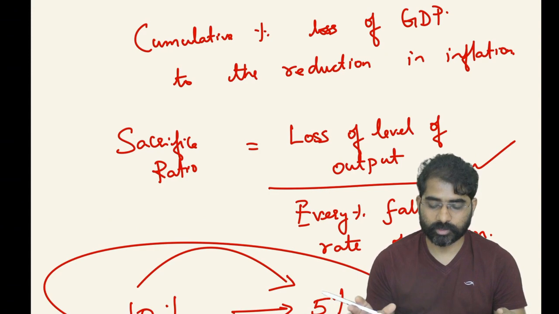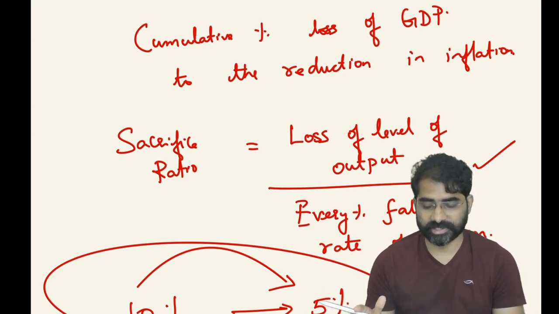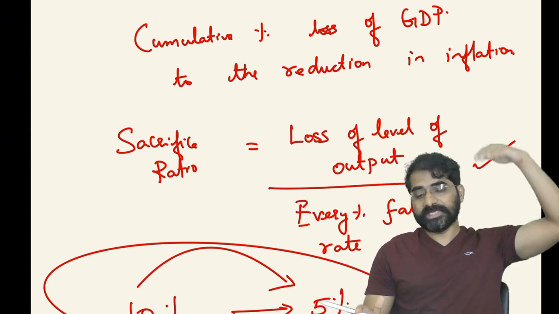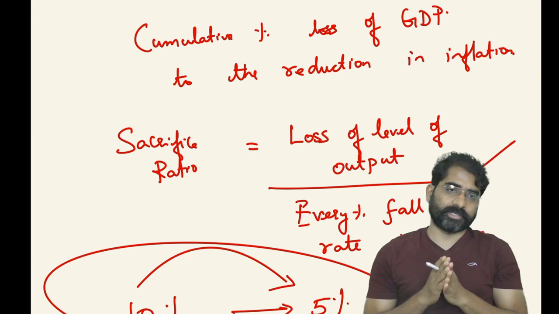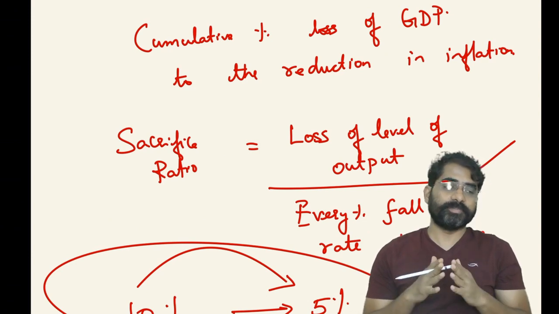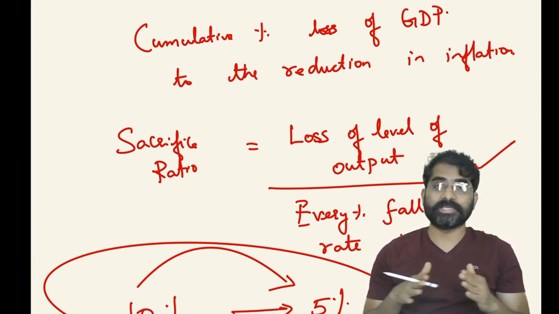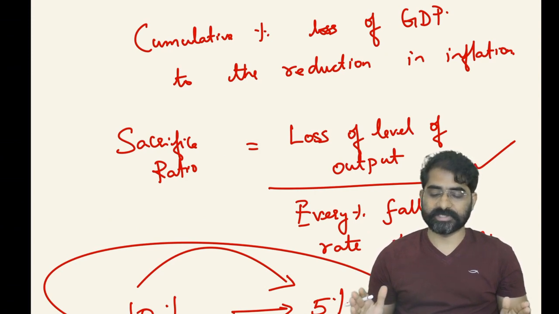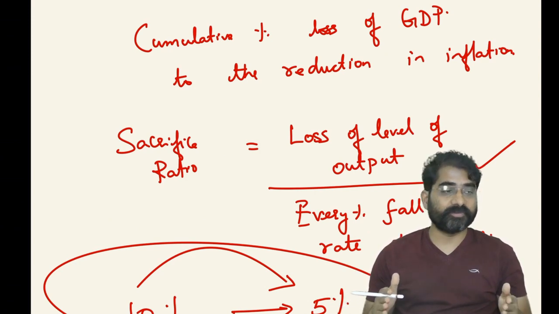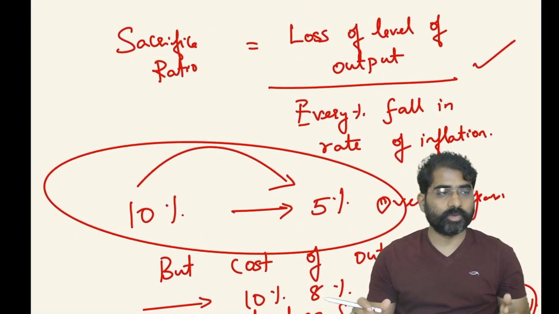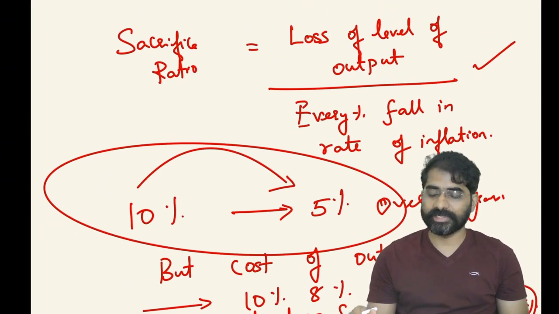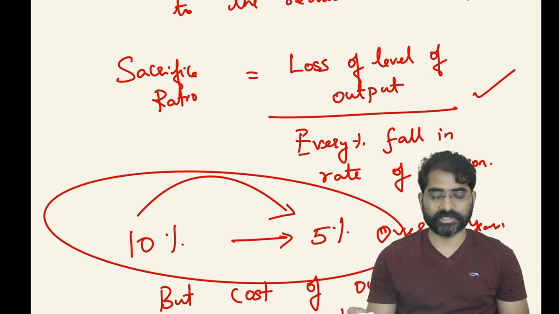It measures the percentage loss of GDP against the reduction in inflation. We are comparing the loss of GDP to the reduction in inflation. So it is the loss of level of output for every percentage fall in the rate of inflation. This is what the sacrifice ratio is.